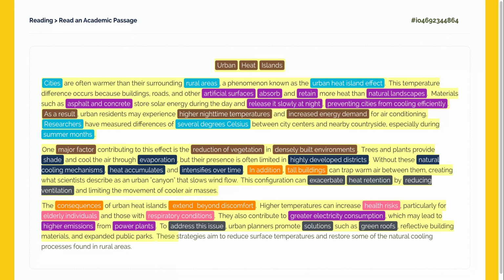These strategies aim to reduce surface temperatures and restore some of the natural cooling processes found in rural areas. The goal of these strategies is to reduce surface temperatures. By doing this, planners hope to restore the cooling effects that are normally found in nature. This brings the passage full circle back to the comparison with rural areas.